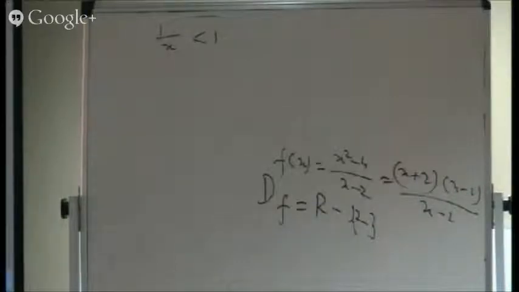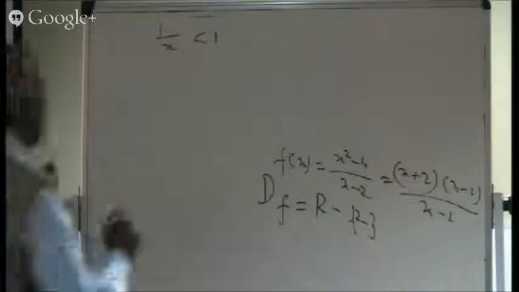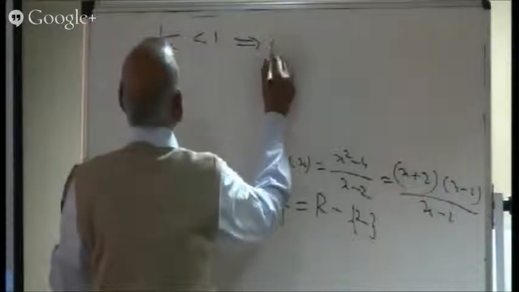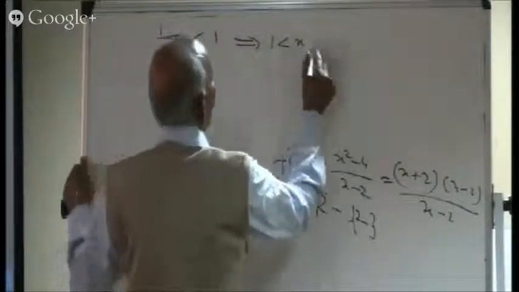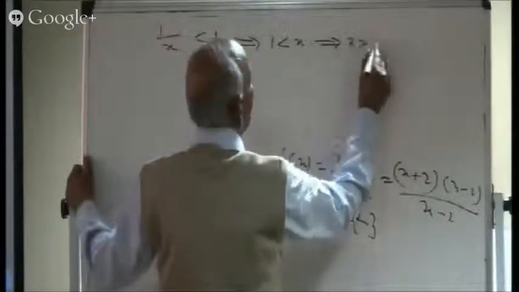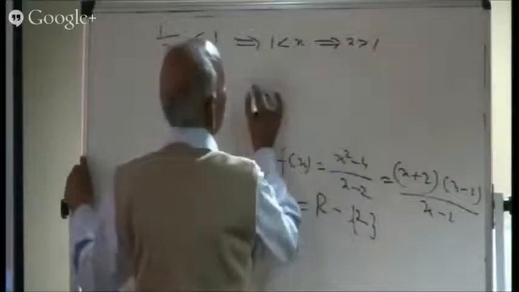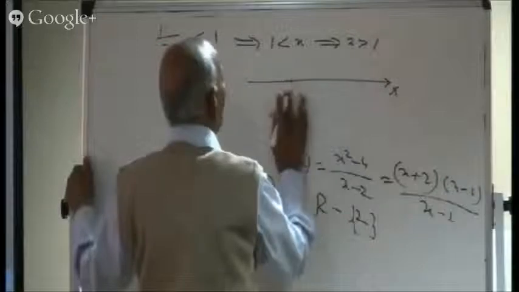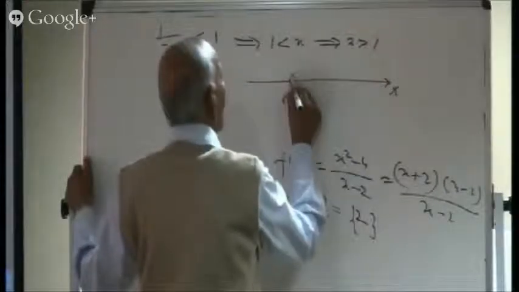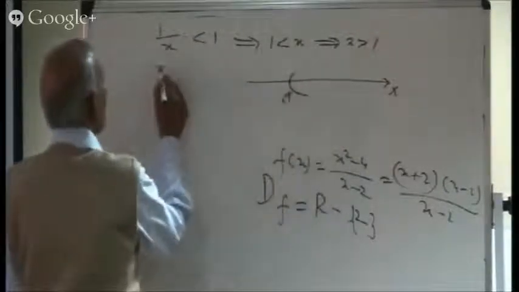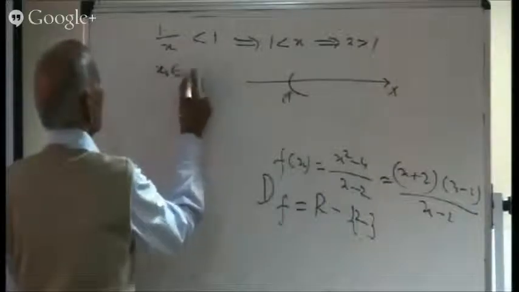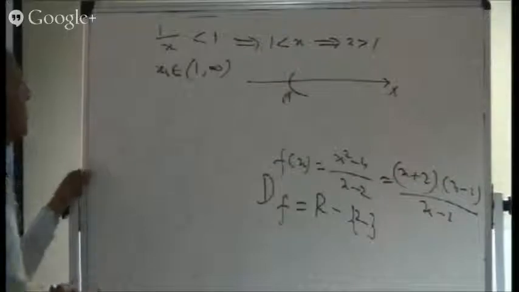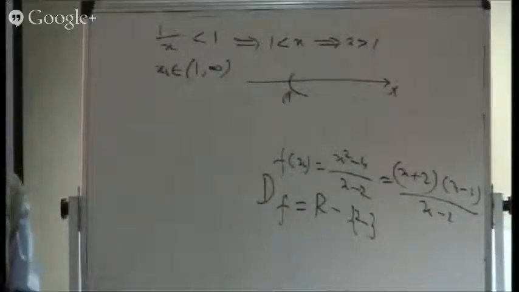Except one student, all are doing it like this: they are multiplying by x. If you multiply by x, of course, I will be getting 1 less than x, or you can say x greater than 1. And if x is greater than 1, you can make a number line like this. Here is the number 1, and greater than 1, you are thinking that x belongs to 1 to infinity. So that's the answer you are giving: 1 to infinity.